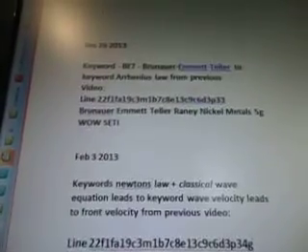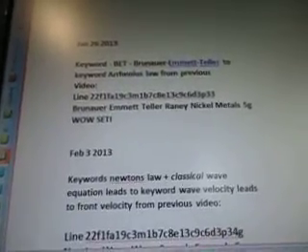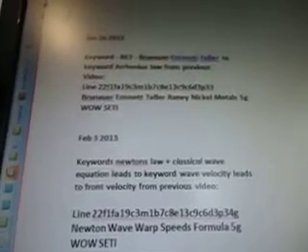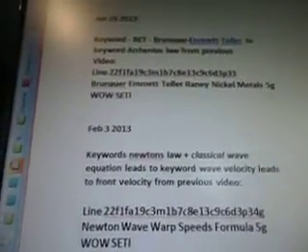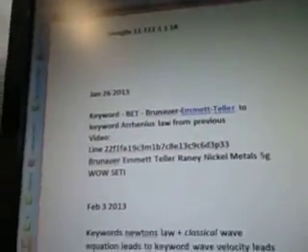January 26, 2013. Today's February 11th. The keyword Brunauer-Emmett-Teller to keyword Arrhenius law is from a previous video, line 22f1fa19c3m1b7c8e13c9c6d3p33. Brunauer-Emmett-Teller, Raney, nickel, metals, 5G Wow Seti.